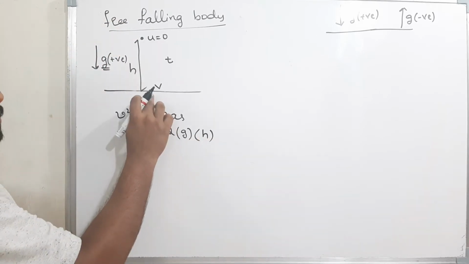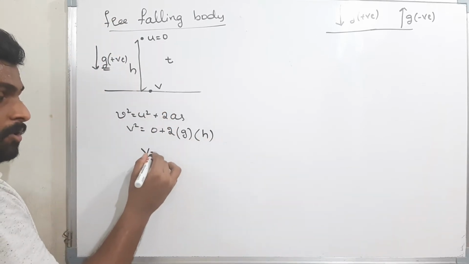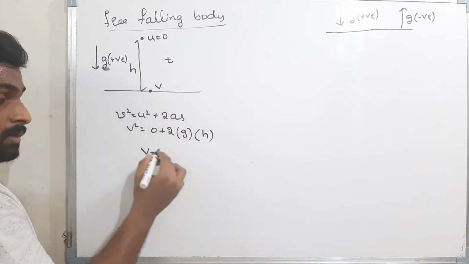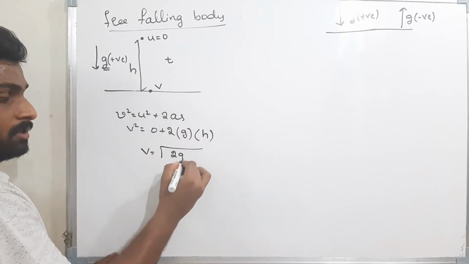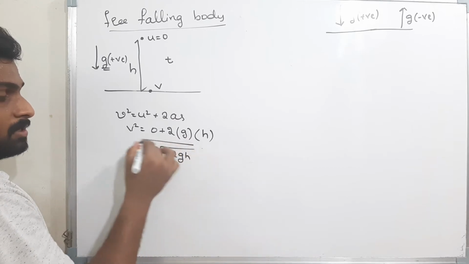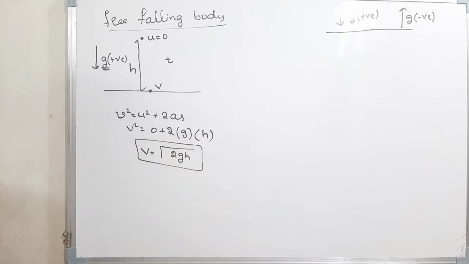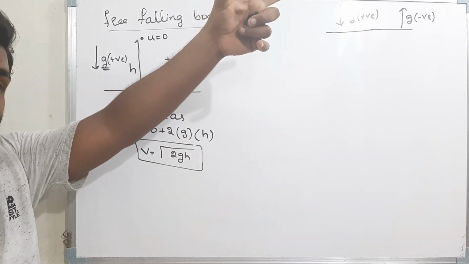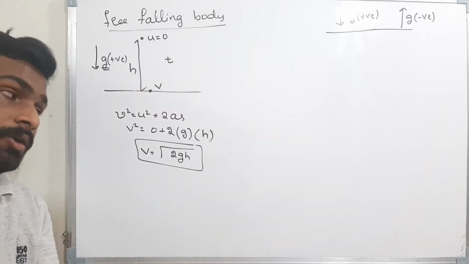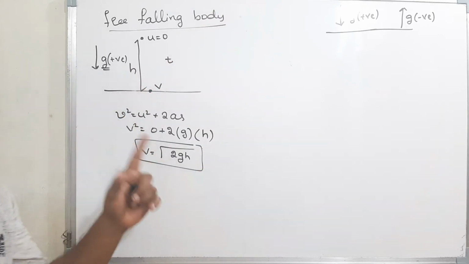Therefore, what is the velocity of the body hitting the ground? The velocity of the body hitting the ground is v is equal to root of 2gh. Please remember this. Whenever I leave a body freely, the velocity of the body hitting the ground is root of 2gh. Okay, well and good.